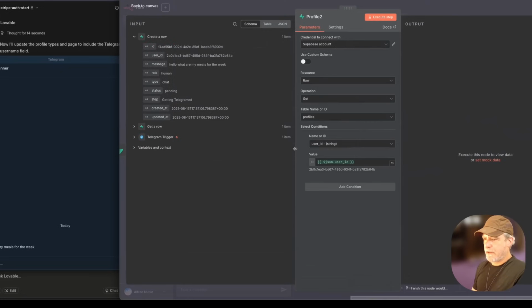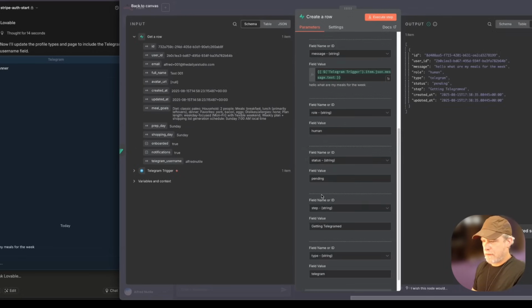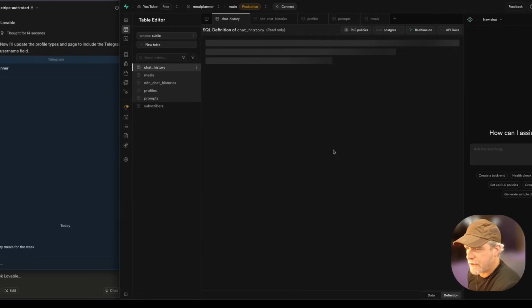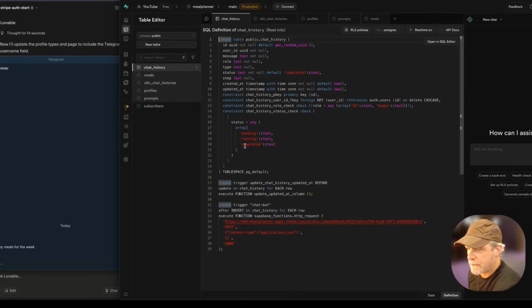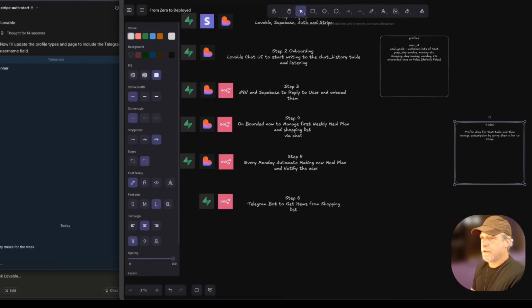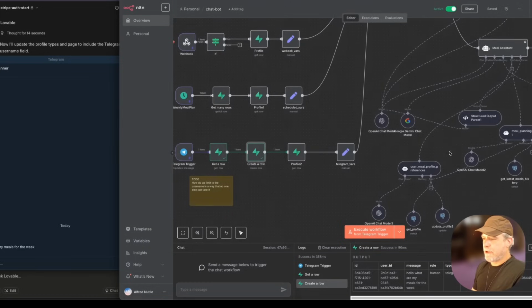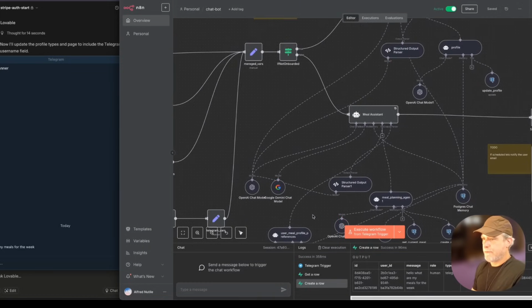So now the profile, and I don't think it's going to be restrictive of the type. Let me just double check, because it really shouldn't be status. What I mean by restrictive is sometimes AI will force certain types of text to go there, and it could be good, but sometimes it could be restrictive. All right. So we're ready to go. We've made a new chat entry. It's Telegram. It won't connect and make a problem.